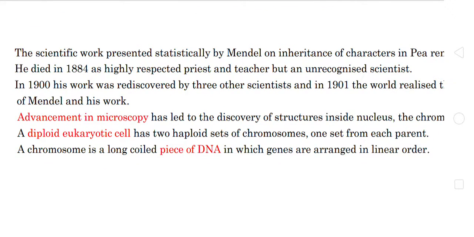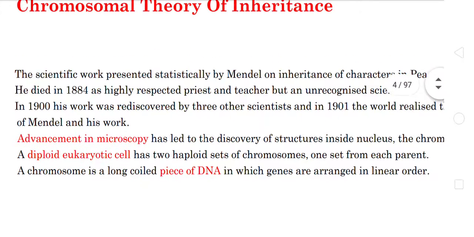The genes are the hereditary units. The chromosomal theory of inheritance states that Mendelian factors have specific loci or positions on the chromosome that carries the information from one generation to the next generation.